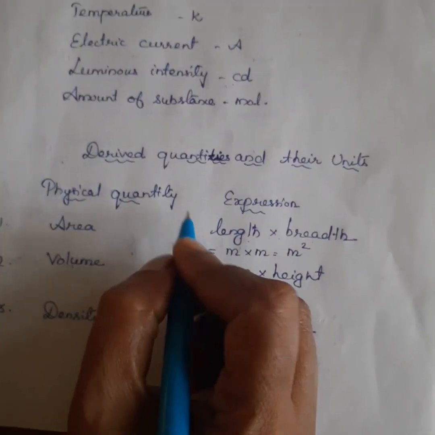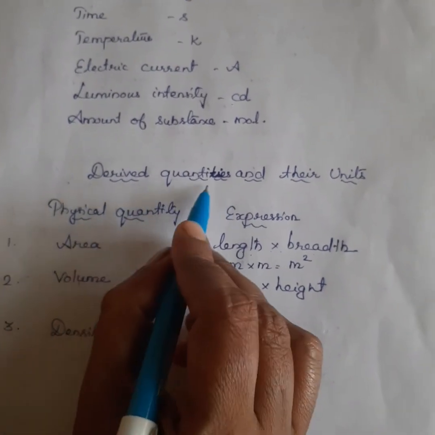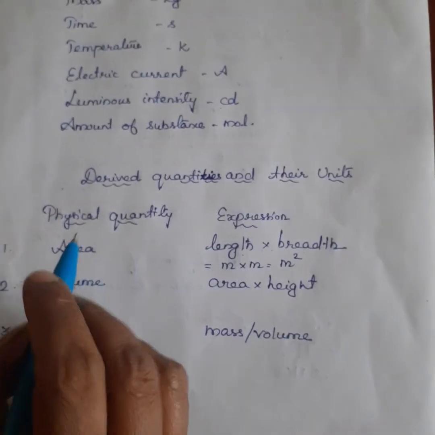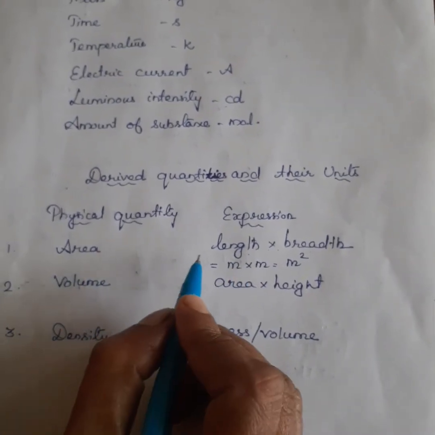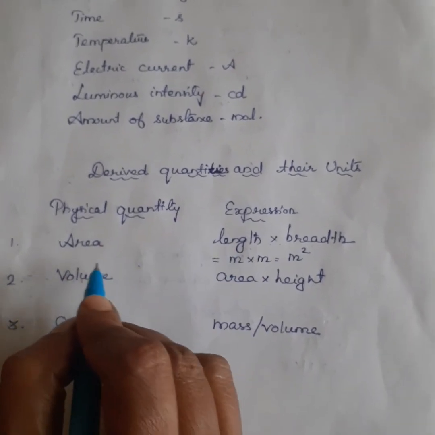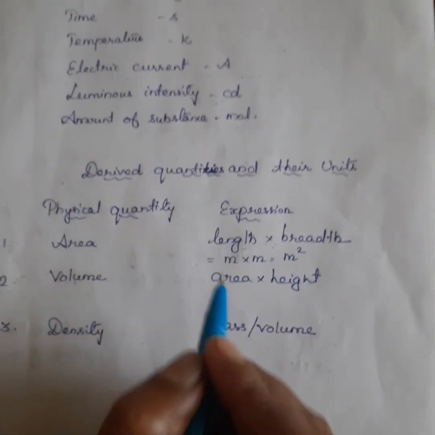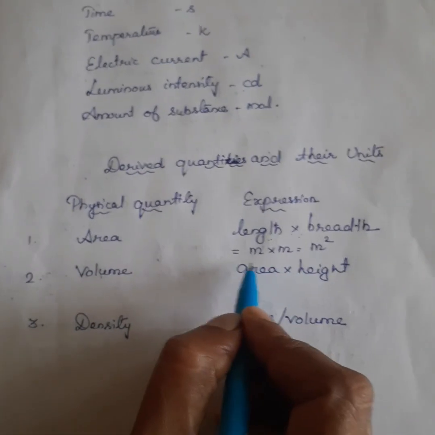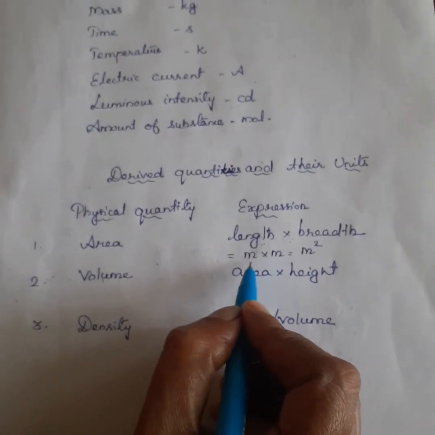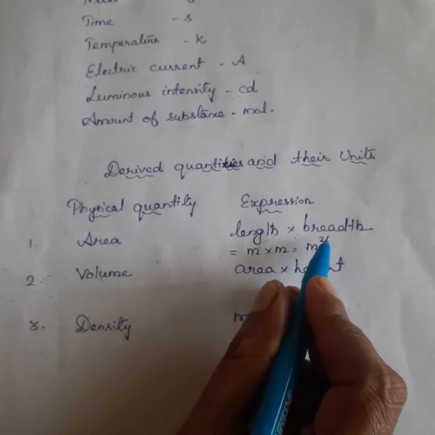Students, now we are going to discuss derived quantities and their units. First one is area. What is the mathematical expression of area? Area is equal to length into breadth, L into B. Meter into meter is equal to meter square.